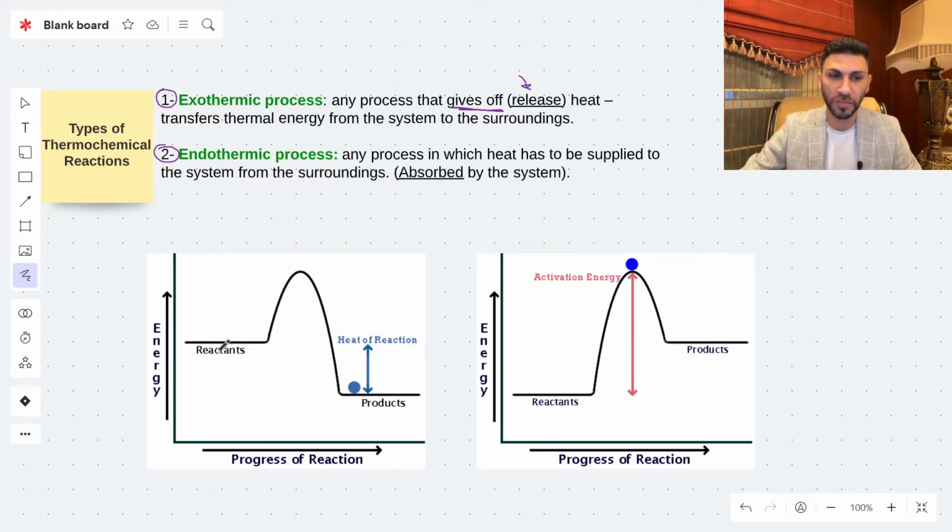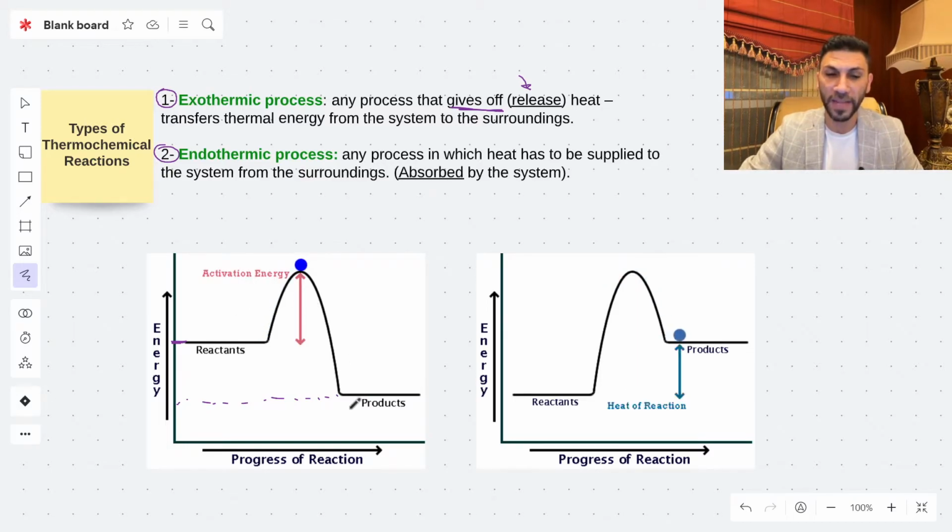Look at these two graphs. Here are the reactants and they have this energy. Here are the products, they have this energy. Obviously, the products have lower energy than the reactants. And that means, because they have lower energy, the heat was released by the system to the surrounding, and that's why this process is going to be an exothermic reaction.